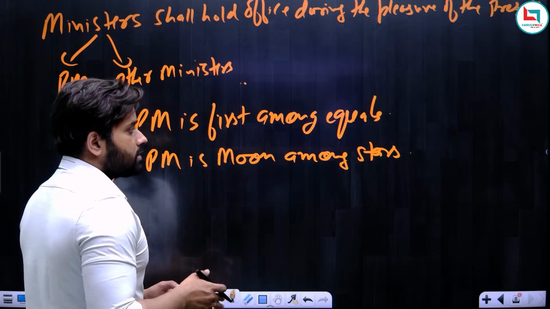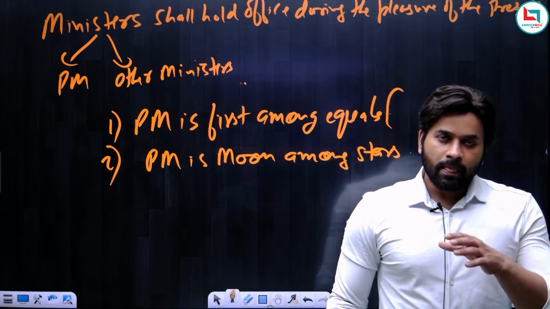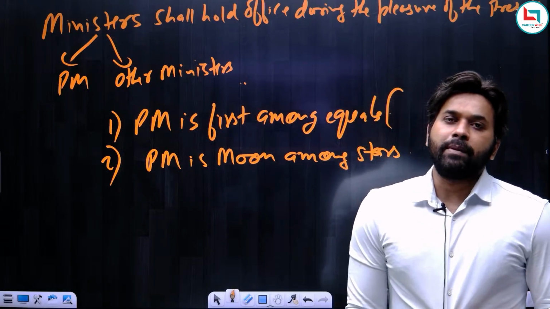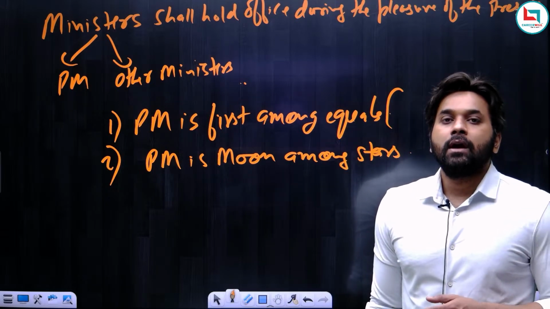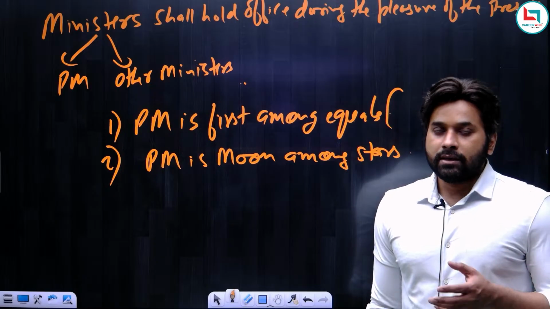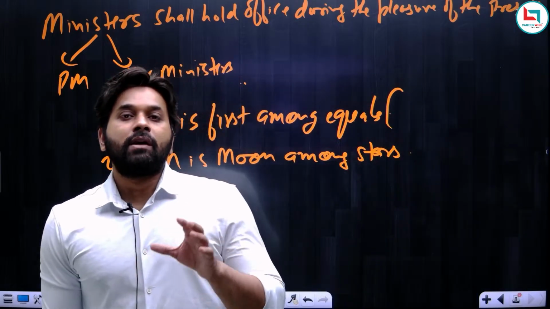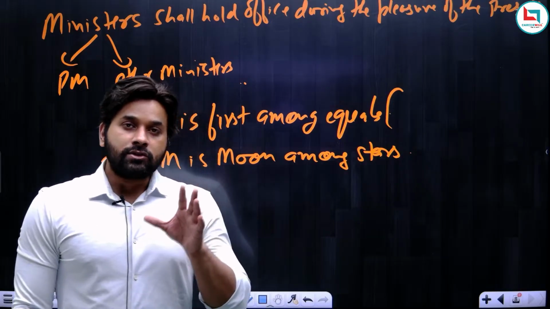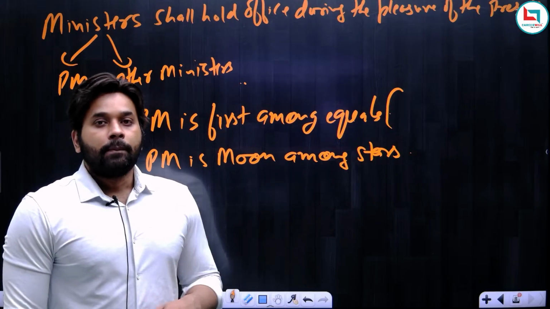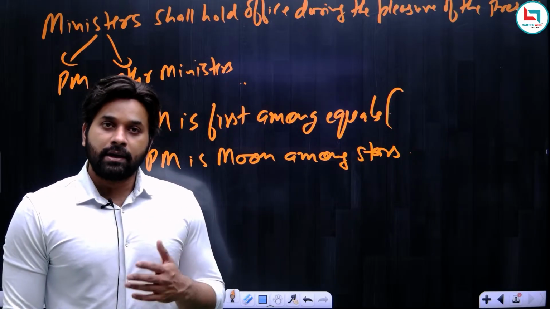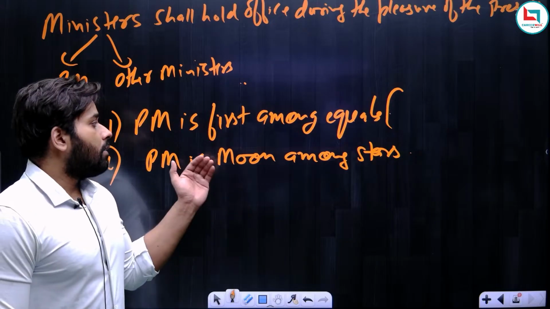Actually, what happened when India attained independence, at that time in the first government, Pandit Nehru was the prime minister, and Sardar Vallabhbhai Patel was also there as the home minister. But remember, so long as Sardar Vallabhbhai Patel was there in the cabinet, the status of Pandit Nehru was first among equals. But when Sardar Vallabhbhai Patel died, then the status of Nehru became moon among the stars.